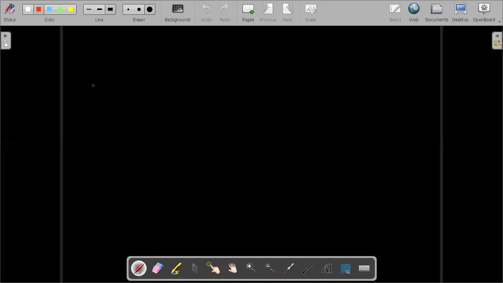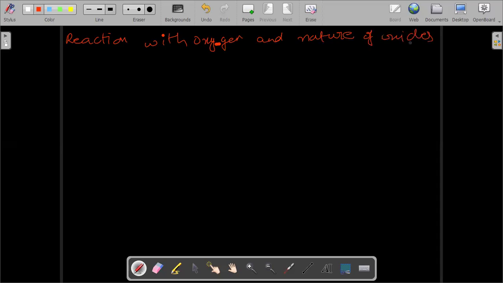So first we have reaction with oxygen and nature of oxides. What else do we have to study? Nature of ions? No, not the nature of oil. There is no nature of oil here.